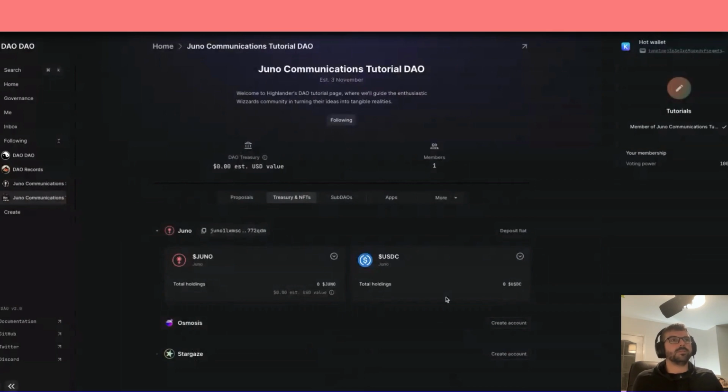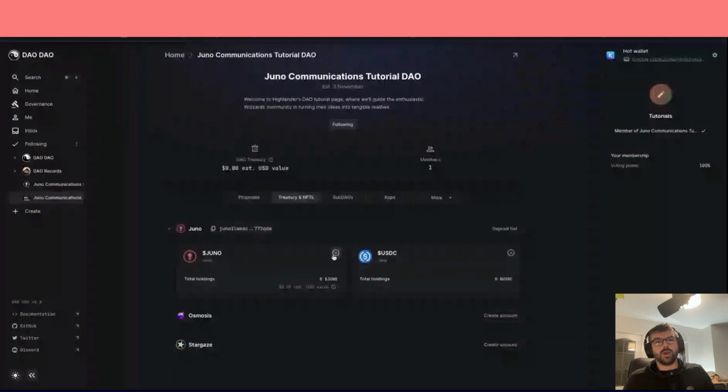Now, that's amazing because I don't then need to change apps. I don't have to type osmosis.zone or stargaze.zone in and go in and faff about in there. I can do it all within my DAO. So let's go through the steps now.